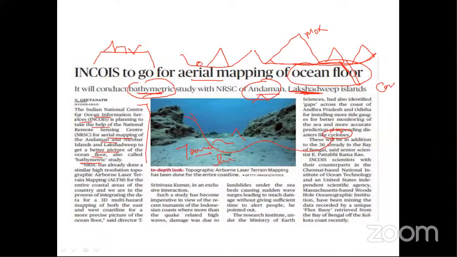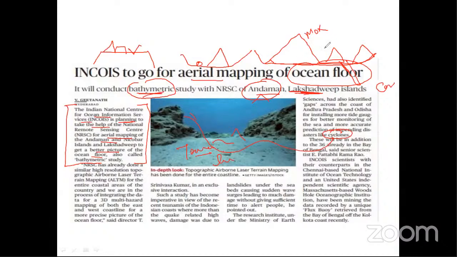So the first paragraph explains the bathymetric study and the purpose of this new planning. Why is this planning being done? The planning is to know the ocean floor in a better way. Once they understand the ocean floor better, they can forecast any type of disaster, because some disasters, when they occur, do not give time for people to relocate. They are so fast and so random that they cause the loss of thousands of lives and loss of property. That's why they want to forecast in advance. This is the main purpose of the study.